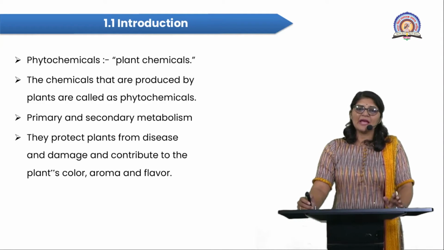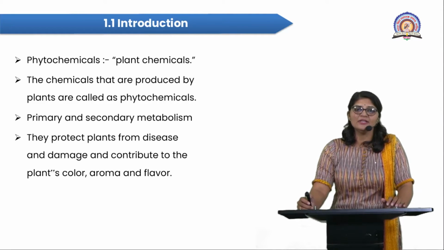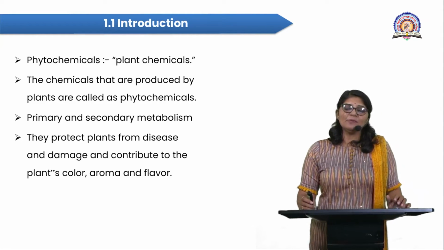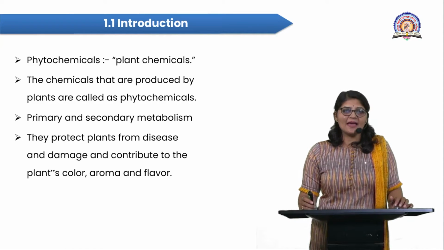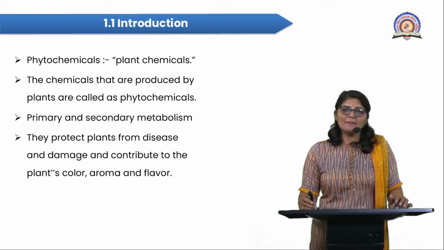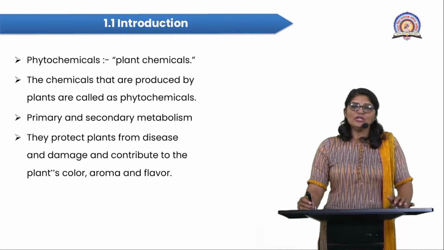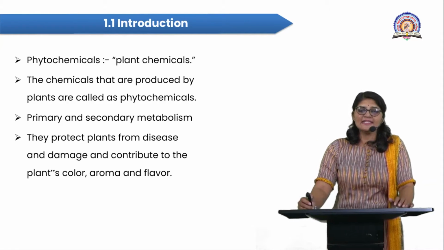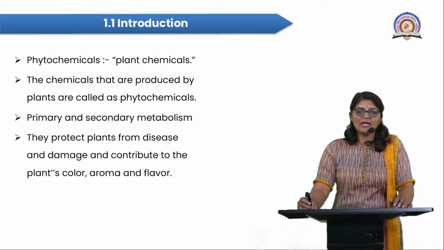So these primary metabolites are routinely synthesized within the plant body. Examples of primary metabolites are proteins, vitamins, lipids, amino acids, nucleic acids, the synthesis of various nitrogen bases, and the different types of carbohydrates.